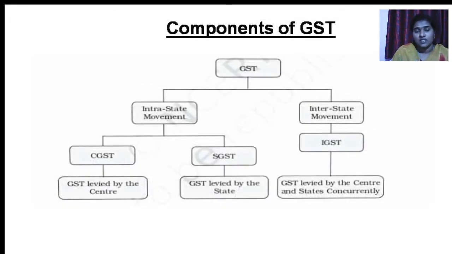Components of GST. So there are mainly 3 components of GST. First, that is CGST, SGST and IGST. There are mainly 3 components. CGST and SGST come under intra-state movement, whereas IGST comes under interstate movement.